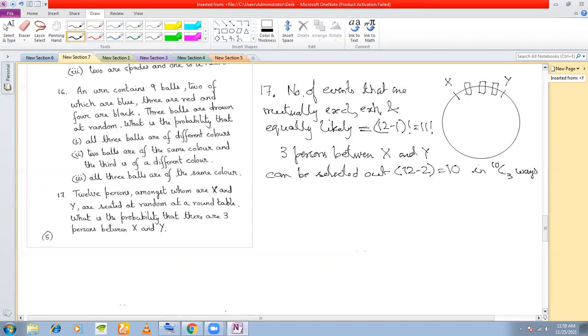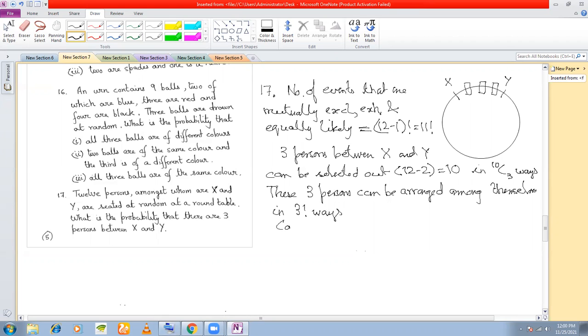Now these 3 persons can be arranged among themselves in how many ways? Factorial 3 ways. Fine. Now, X and Y and the 3 people in between can be placed anywhere in the circle, right? So I take all these 5 people to be 1.